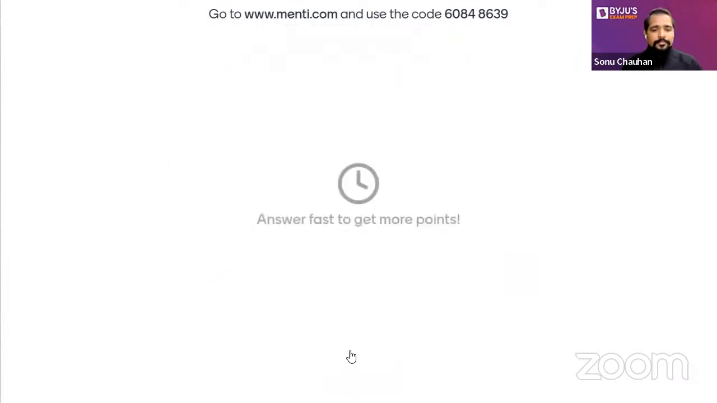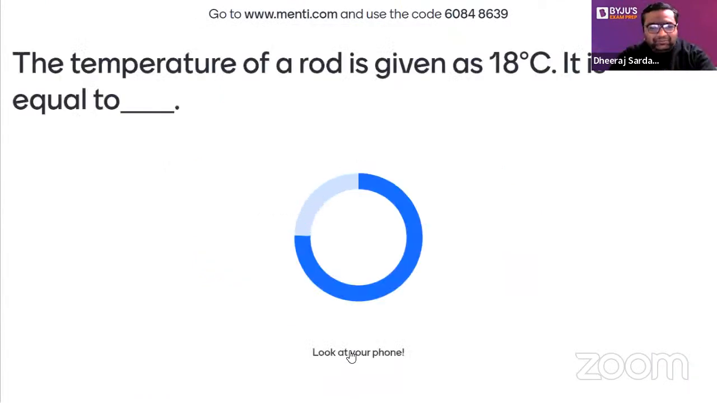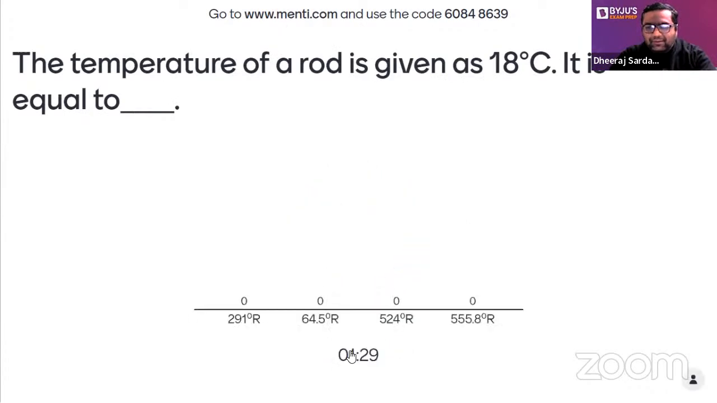Yes, guys, be ready. The temperature of the rod is given. Time start. 90 seconds are given to you. Write the answer fast.